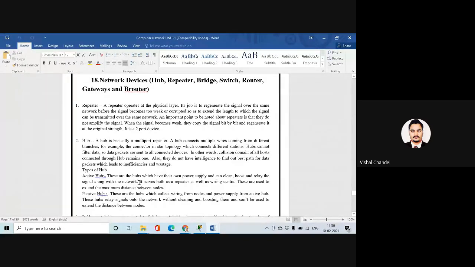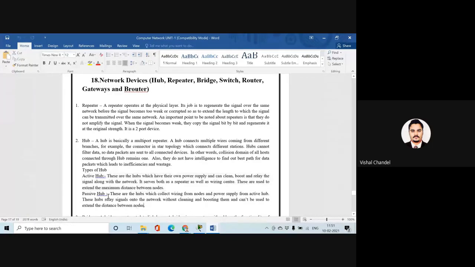So we call that the active hub. It is both a repeater as well as a wiring center, and these are used to extend the maximum distance between the nodes. You can just consider that when we are treating a master hub that is going to handle the complete network, we call that the active hub.